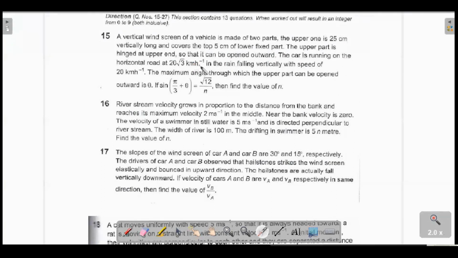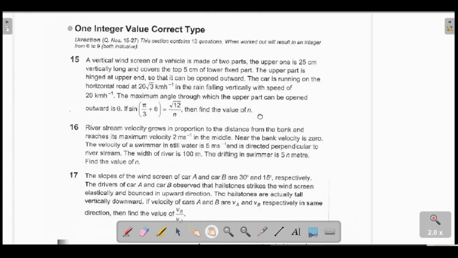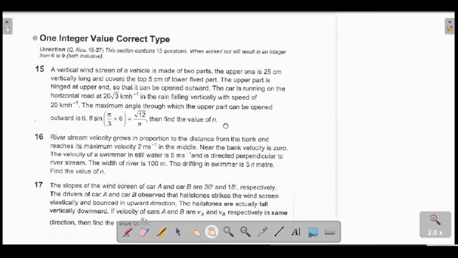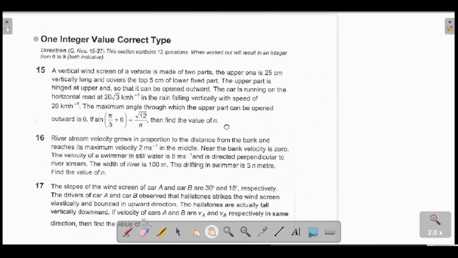Only difference in my question, it was like both these velocities were the same, so we had a 45-degree thing. The rain is falling vertically with a speed of 20. So the maximum angle through which the upper part can be opened outward is something, and then he has mentioned this number, right? So is the diagram the issue? Did you attend that class on relative velocity?